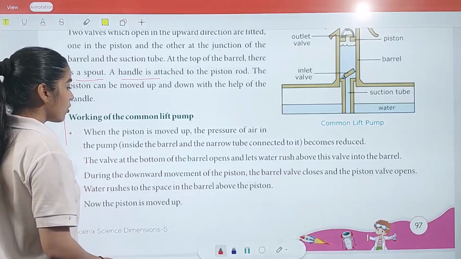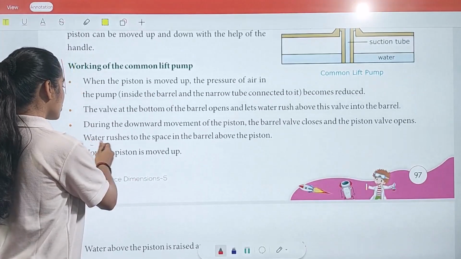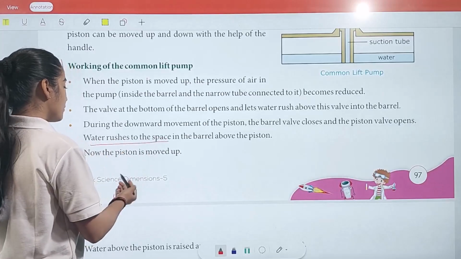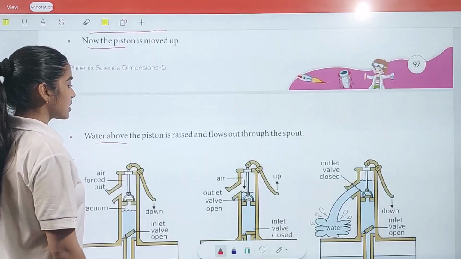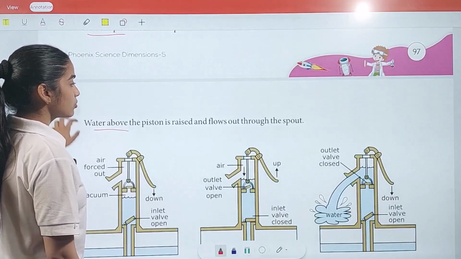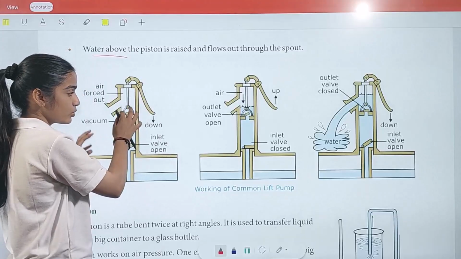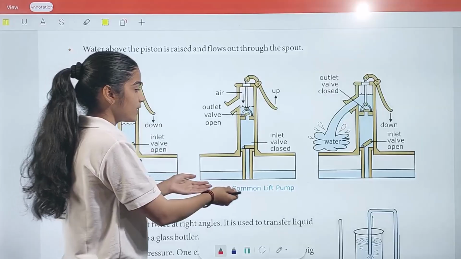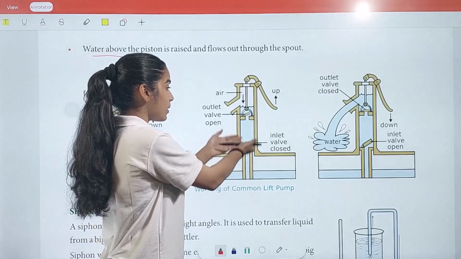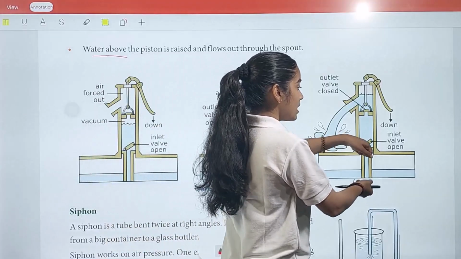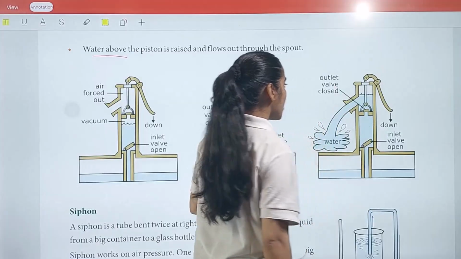During the downward movement of the piston, the barrel valve closes, the piston valve opens, and water rushes to the space in the barrel above the piston. Now the piston is moved up. Water above the piston is raised and flows out through the spout. So first we move downward to reduce the pressure. After this, when we reduce the air pressure, the water comes upward. And when we take it down again, the water comes outside from the well.